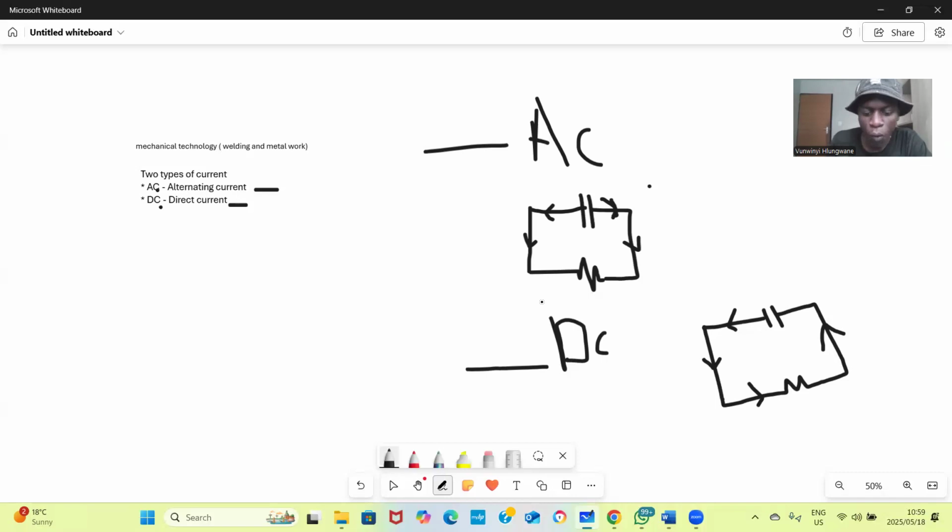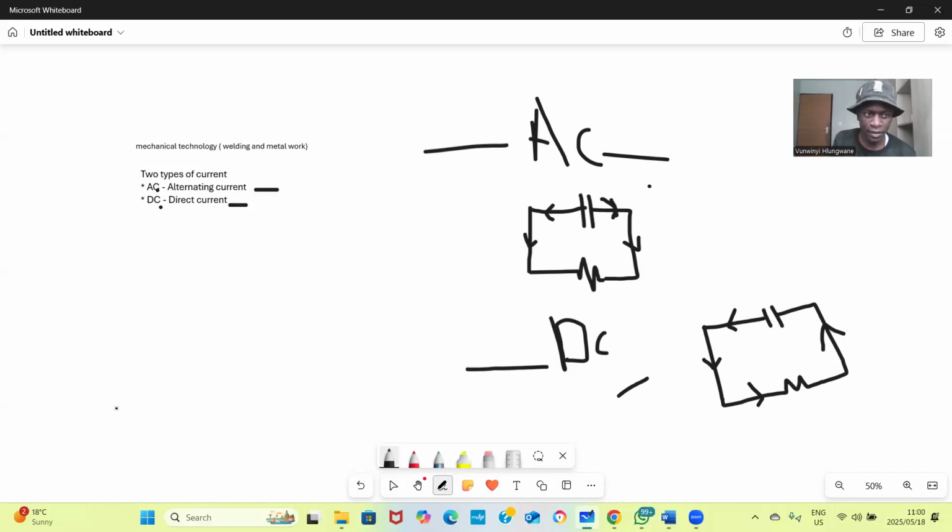Now we must explain where AC and DC are used in a mechanical workshop. In a mechanical workshop, both AC and DC are used in various applications, because they prefer using both.